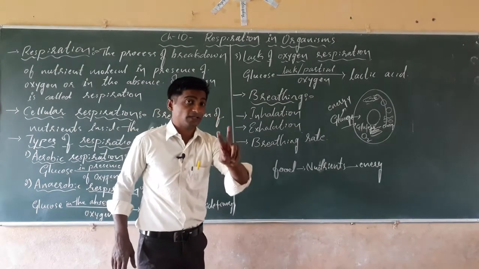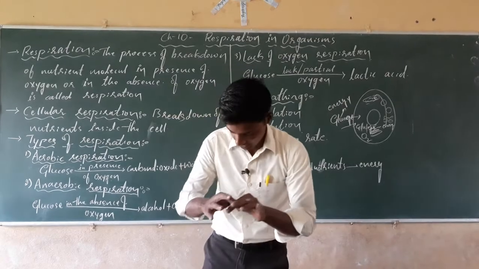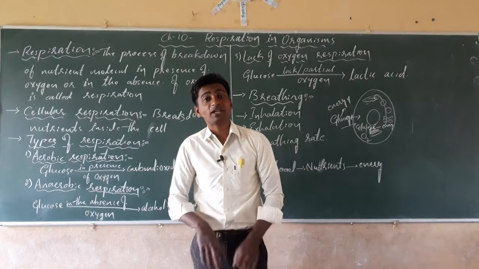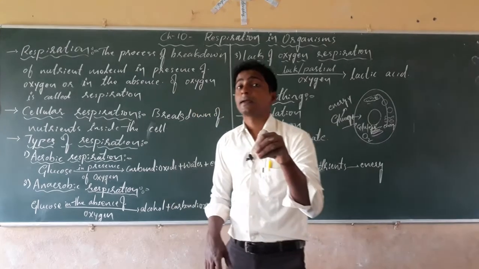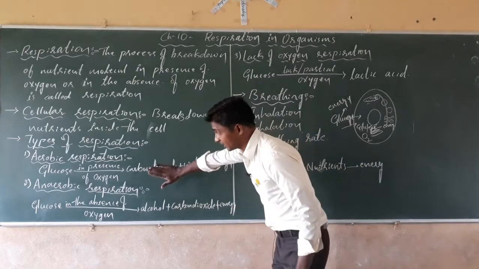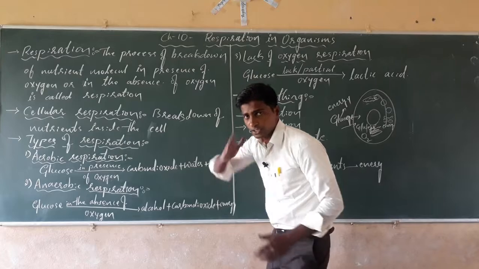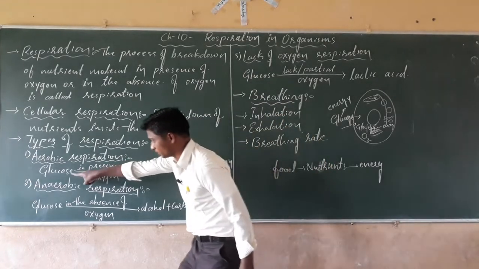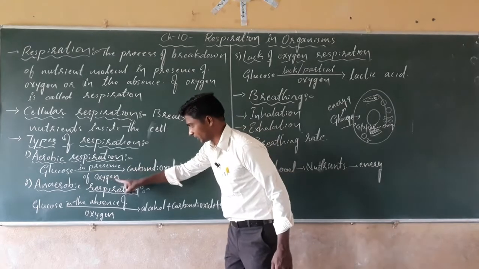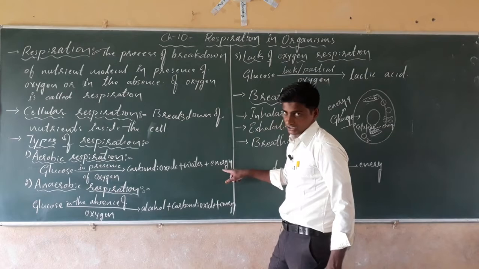There are three types of respiration. The first one is aerobic respiration, the second is anaerobic respiration, and the third is lack of oxygen respiration. Later we study. The first one, aerobic respiration, is the process of breakdown of nutrient or glucose molecule in presence of oxygen, releasing carbon dioxide, water and energy.